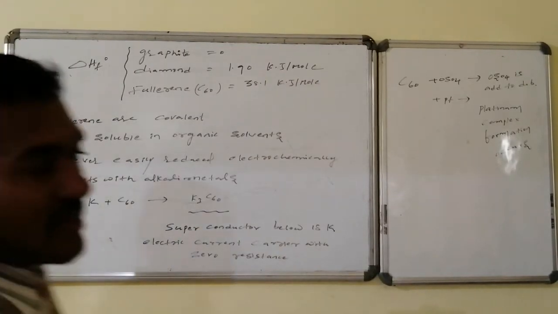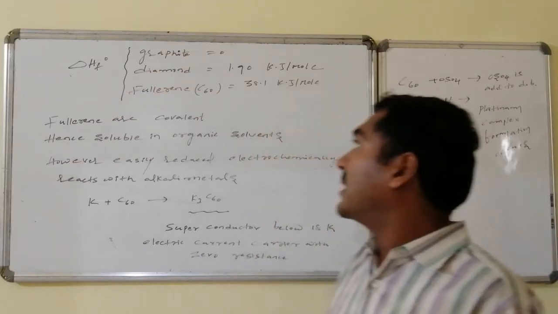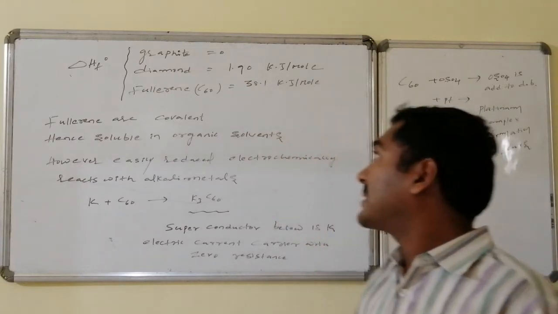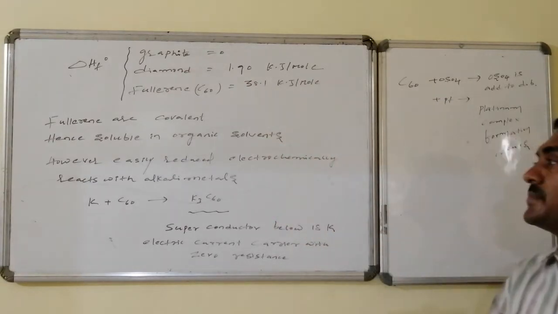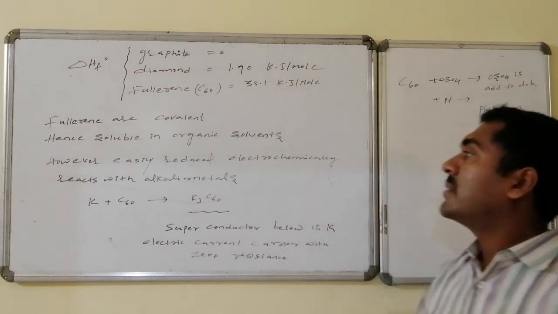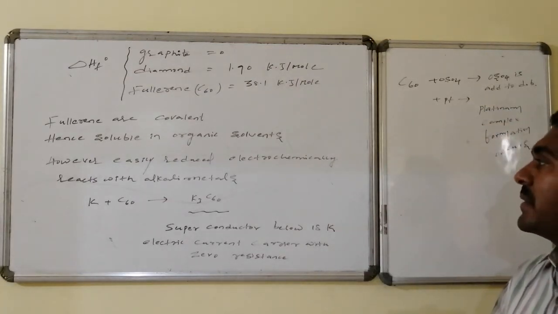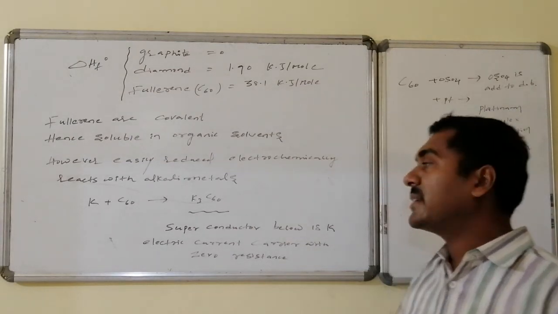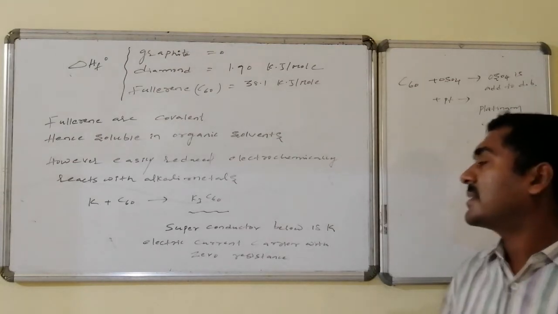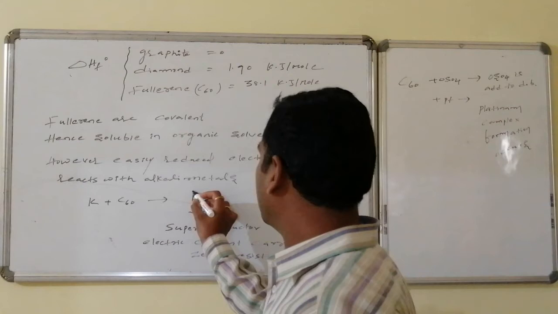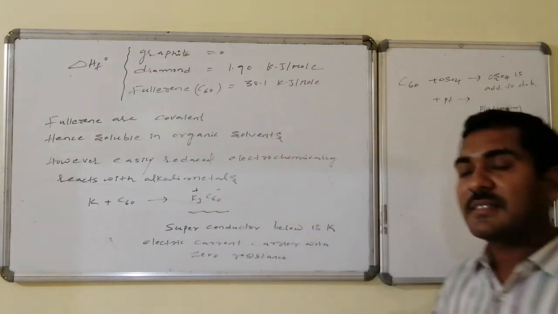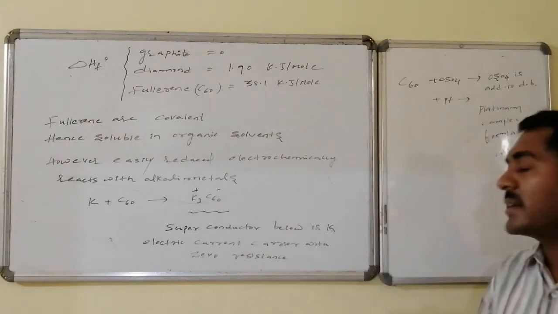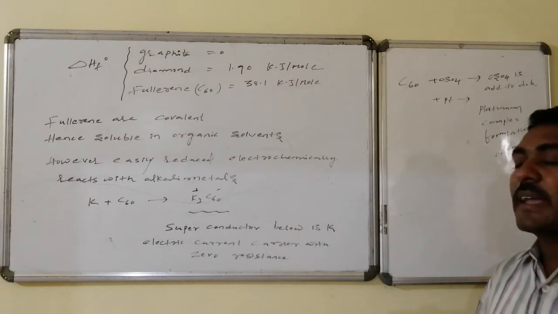The delta H of formation of graphite is taken as 0, whereas the delta H of formation of diamond is 1.90 kilojoules per mole, and that of the fullerene C60 is 38.1 kilojoules per mole. Fullerenes are covalent and soluble in organic solvents, however easily reduced electrochemically, and they react with alkali metals like potassium and are converted to K3C60. Potassium is present in +1 oxidation state, which implies that the fullerene is present in negative oxidation state, that is, it is reduced.